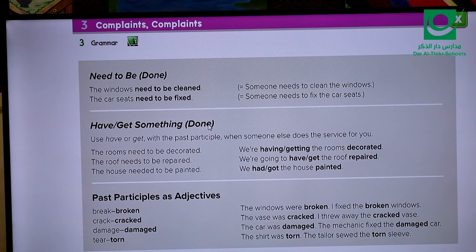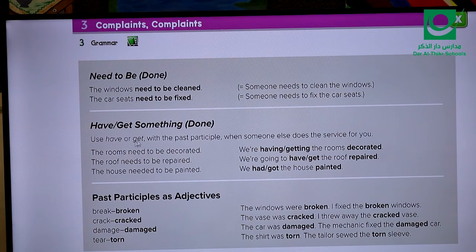For example, if I want to have my hair cut, of course I'm not going to do this action by myself. I will go to the barber, so somebody else will do that for me. This is what we can call the causative, which is using have, or verb get plus the thing, then verb 3.